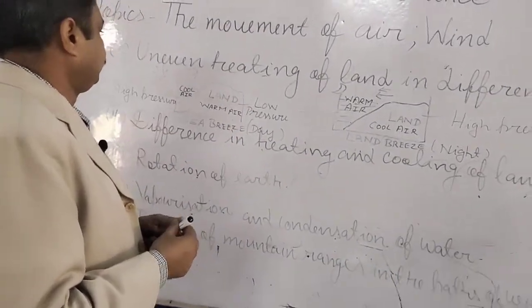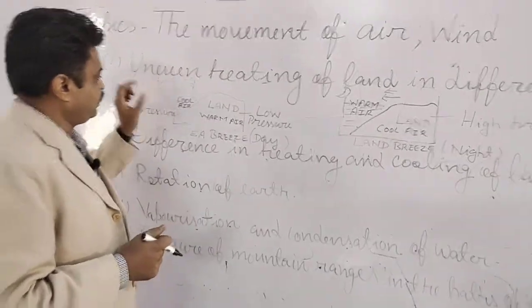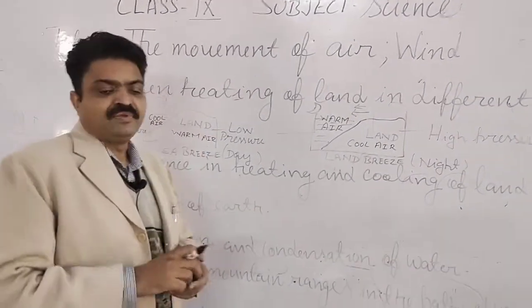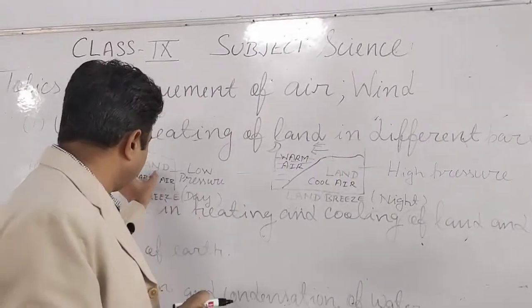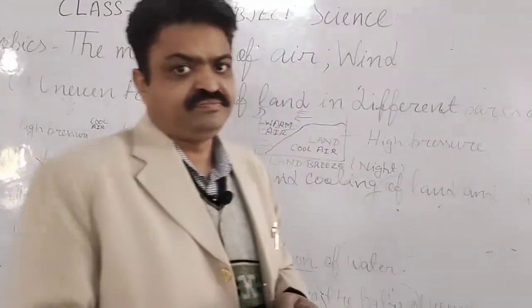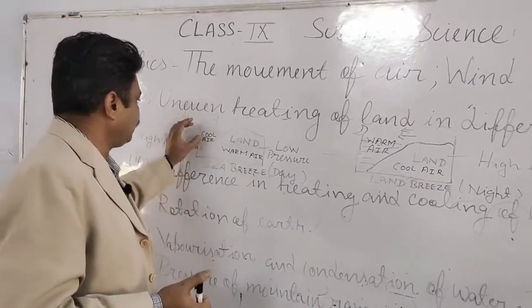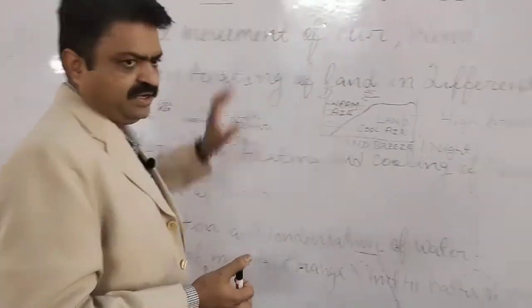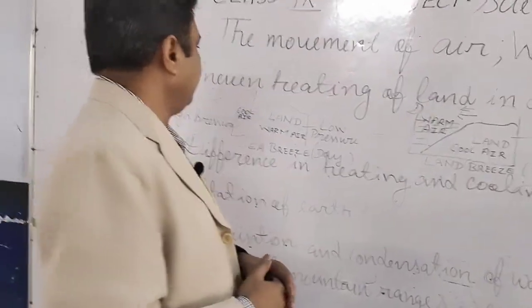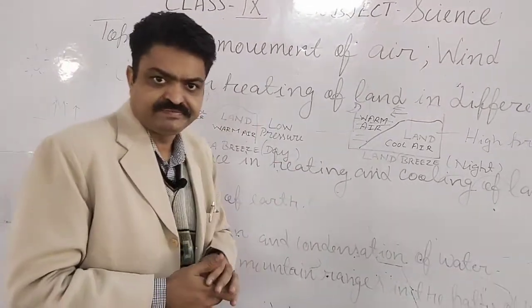So during the day, the sea water becomes cool, but the land becomes hot due to the presence of sun radiations, and due to that a difference is found between the temperature above the sea and above the land, due to which the warm air is found on the land and the cool air is found on the sea.